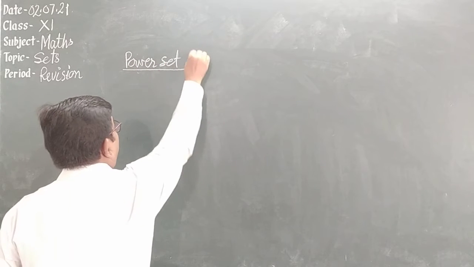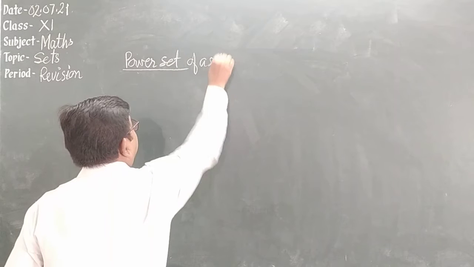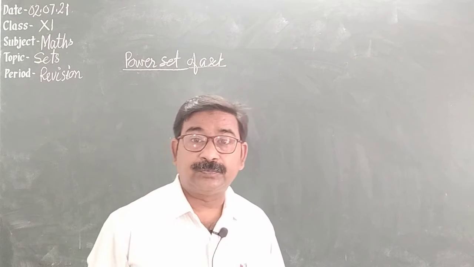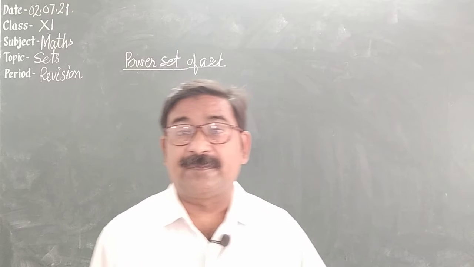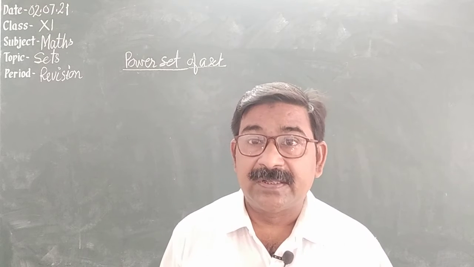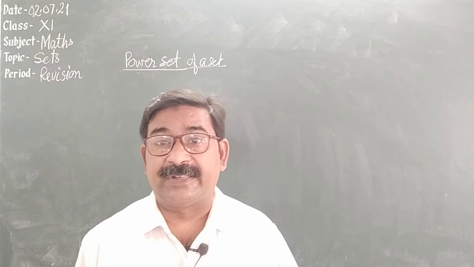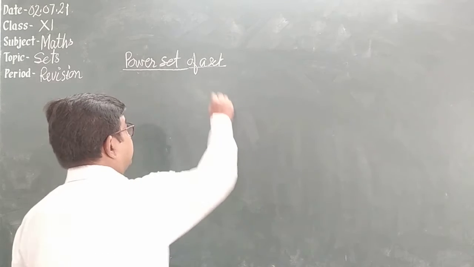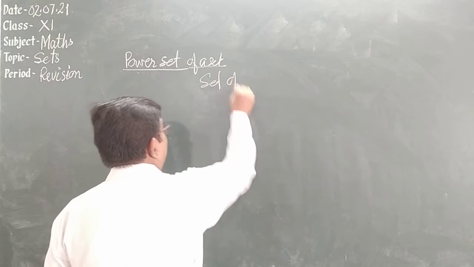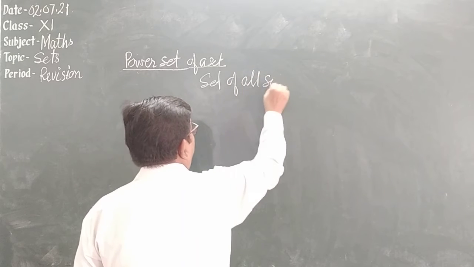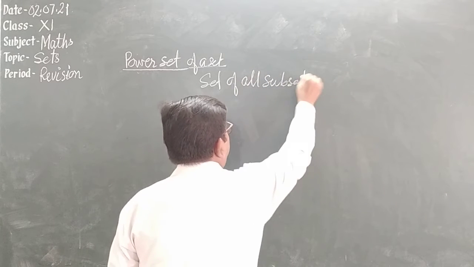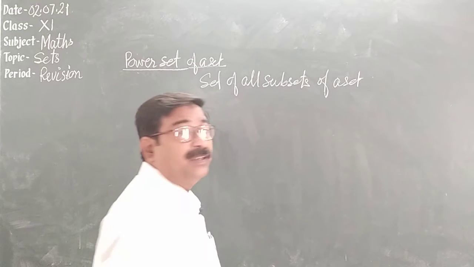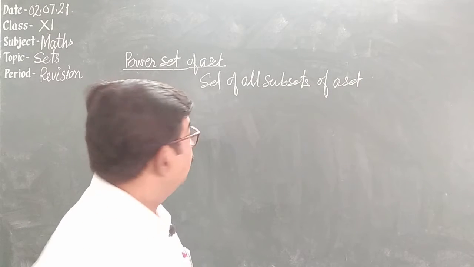Power set of a set. Power set means what? Set of all subsets of a set. Set of all subsets of a set is called the power set. We can say it like this: set of all subsets of a set is called power set. For example,